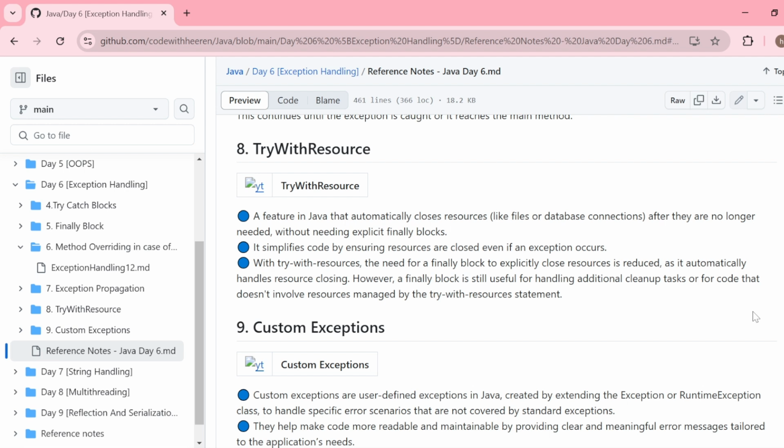are some cleanup operations, or some operations where resource management is not involved but which still need to be performed every time, irrespective of whether an exception is coming or not. Those types of cases still need to be handled by using the finally block, and that's the reason the finally block remains in Java with exception handling. So the finally block has a different purpose, and try with resource has a different purpose. Okay, so let's see the try with resource implementation now.